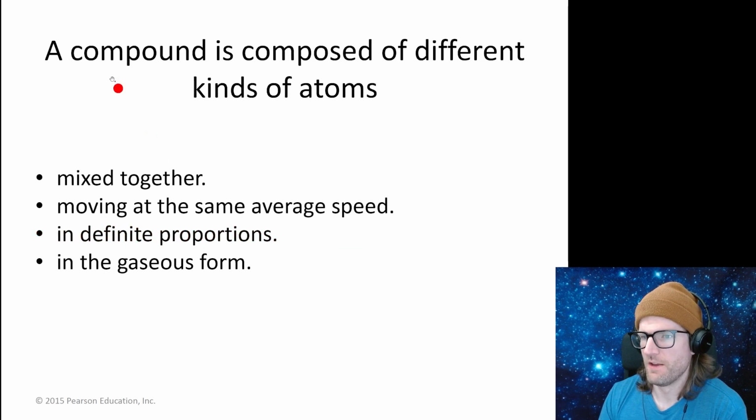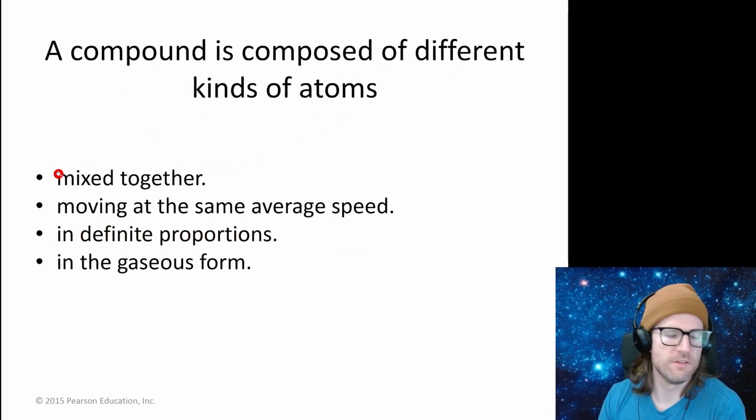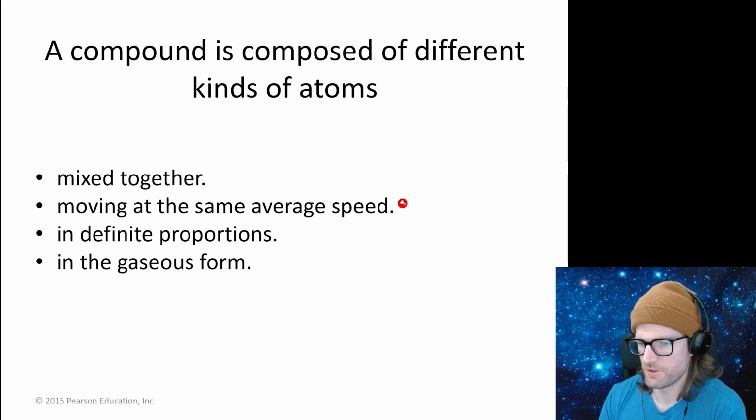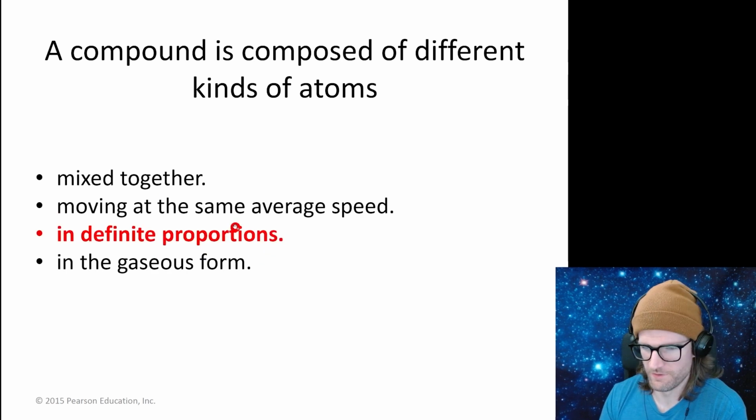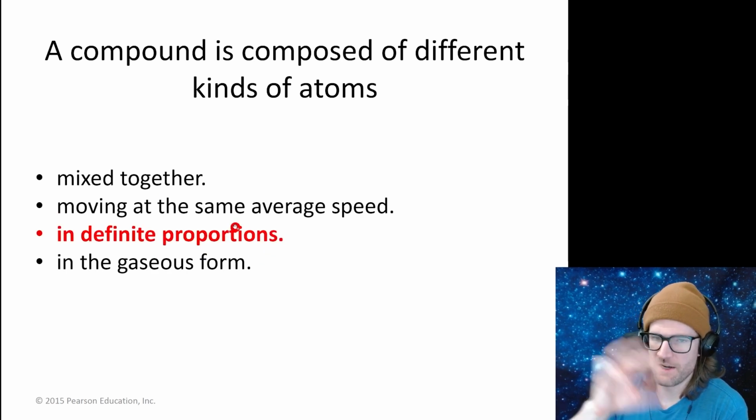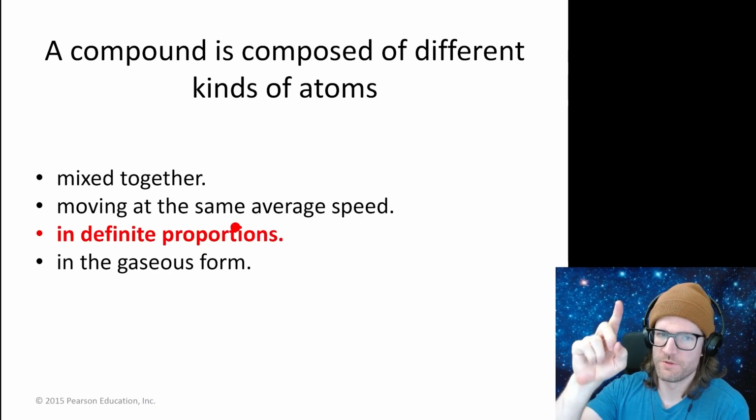Okay. A compound is composed of different kinds of atoms mixed together, not mixed. Moving at the same average speed, that's kind of a weird answer. Indefinite proportions, that sounds good. In the gaseous form. These are kind of weird answers to me, but I think the third one is the best. Okay, so it's like H2O, always 2 hydrogen atoms to 1 oxygen atom.